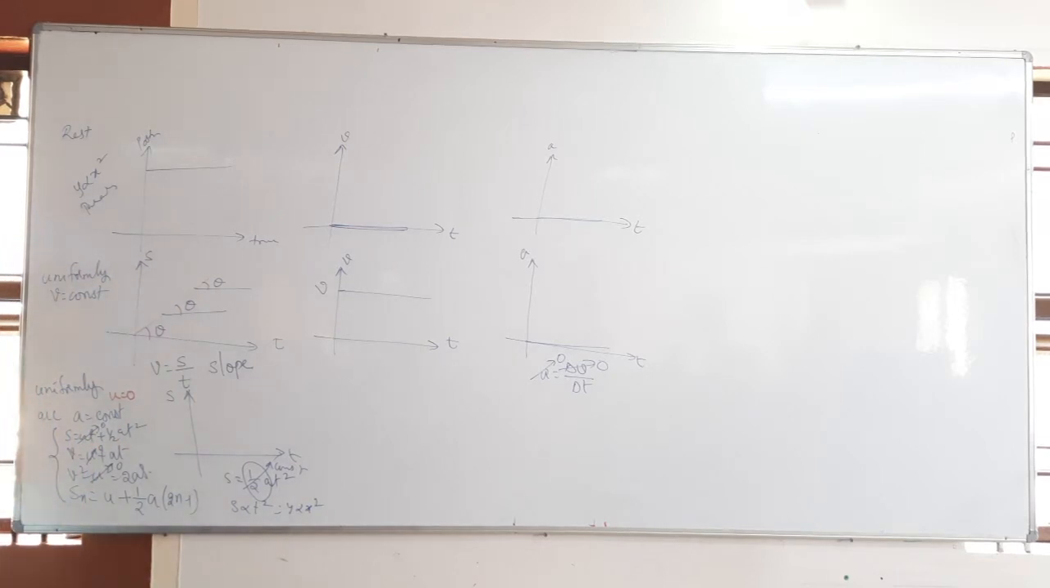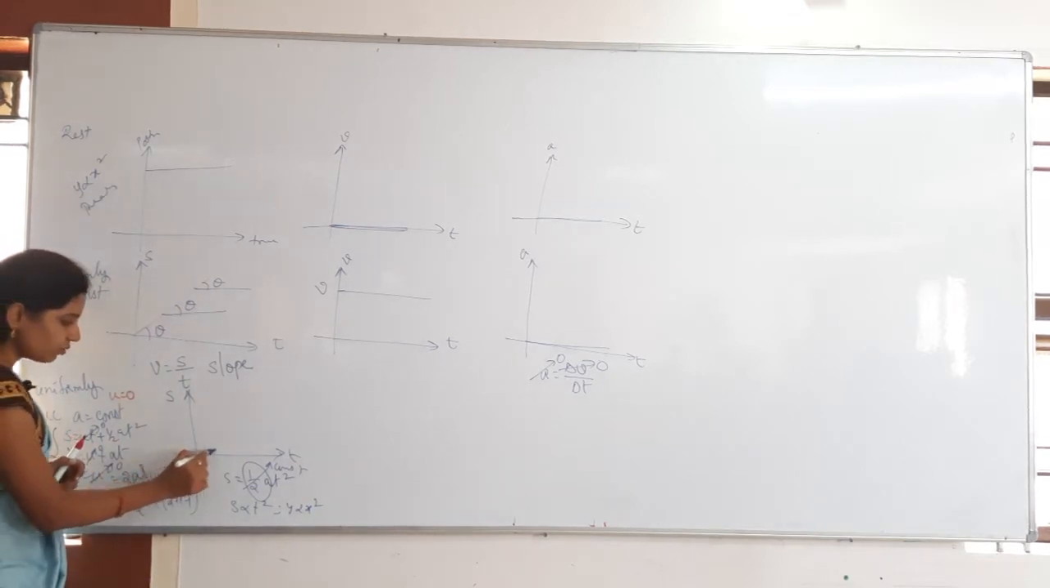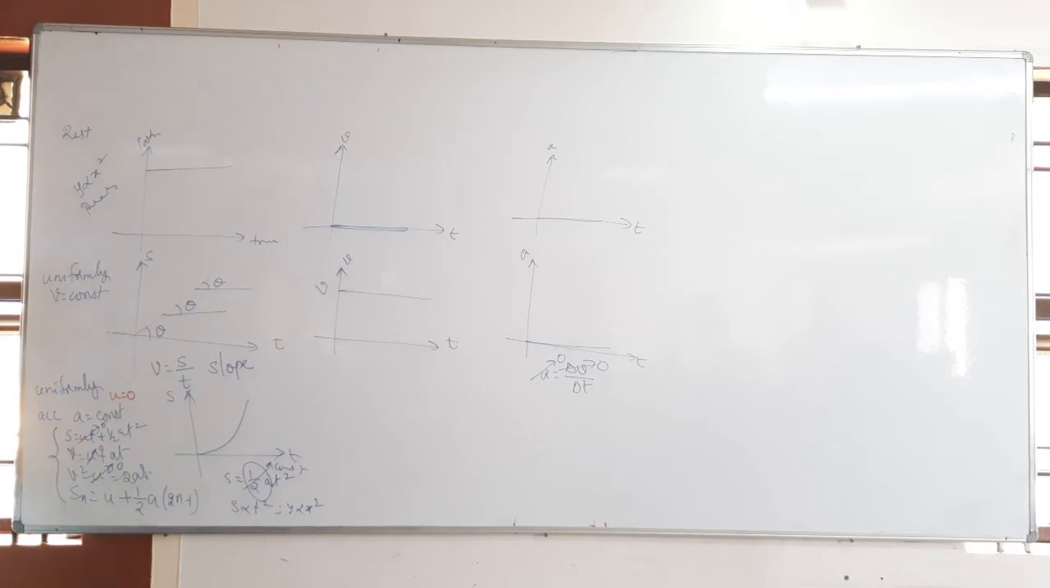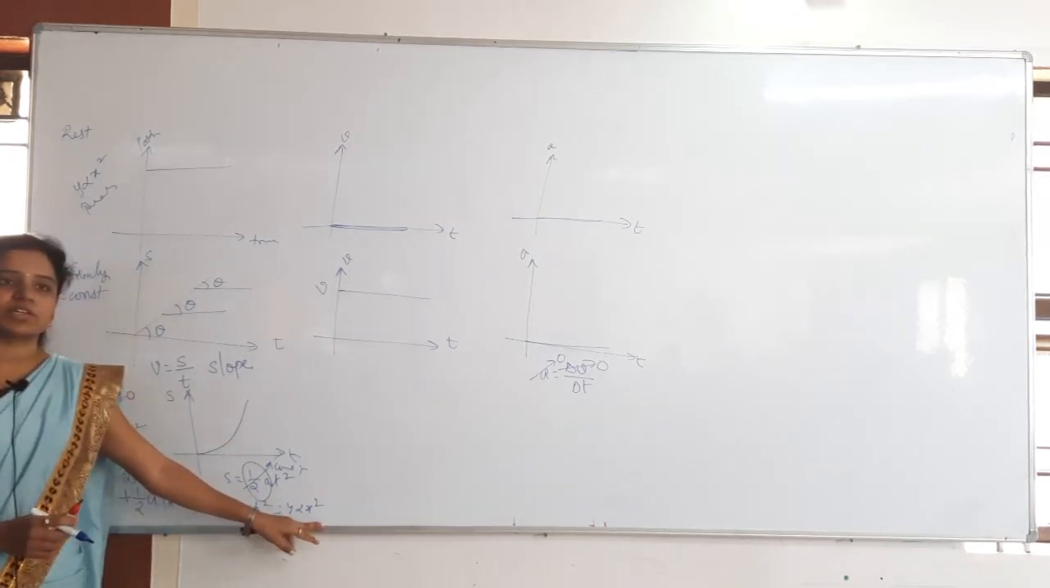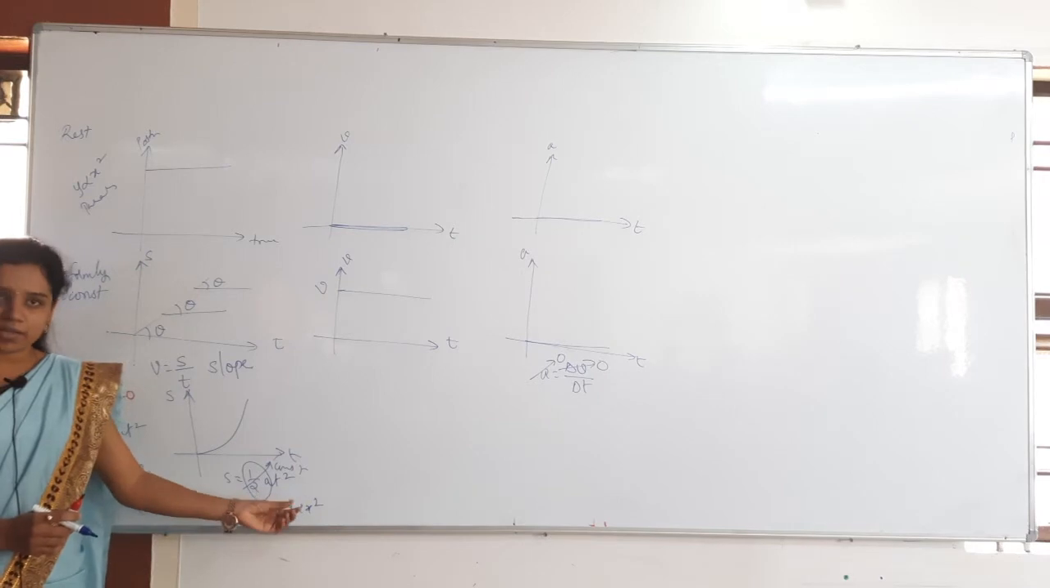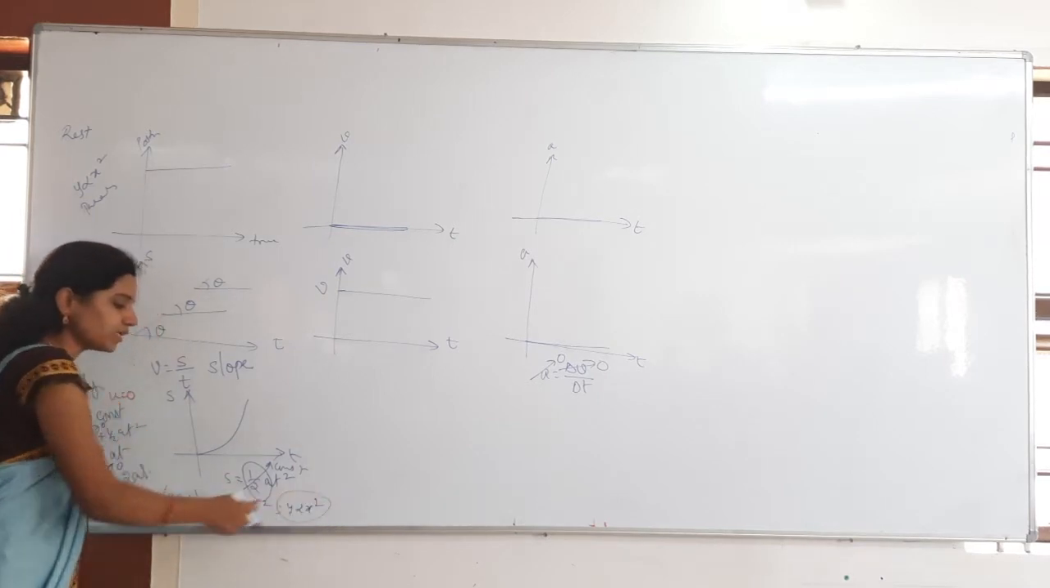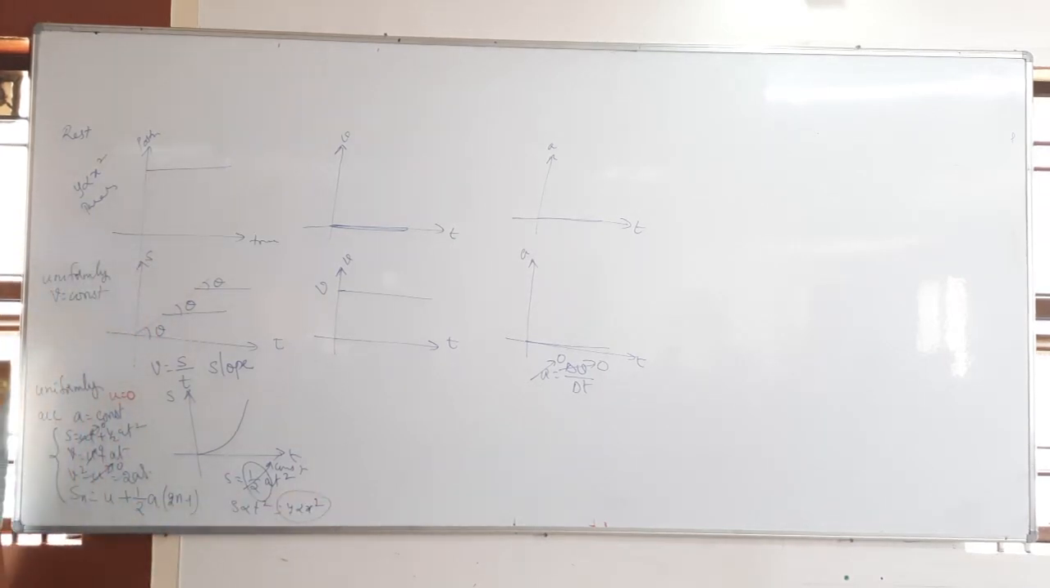Simply you have to get the parabola with increasing slope like this. Right? This is the graph: whenever the acceleration is constant, the ST graph is this one. Parabola. Why? Because y is directly proportional to x square. That is what you have to see mainly. And also you have to know that in mathematics, y is directly proportional to x square is the equation of a parabola.